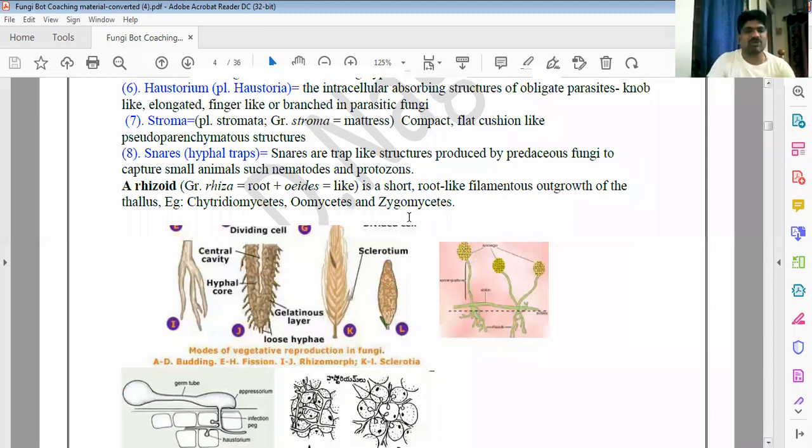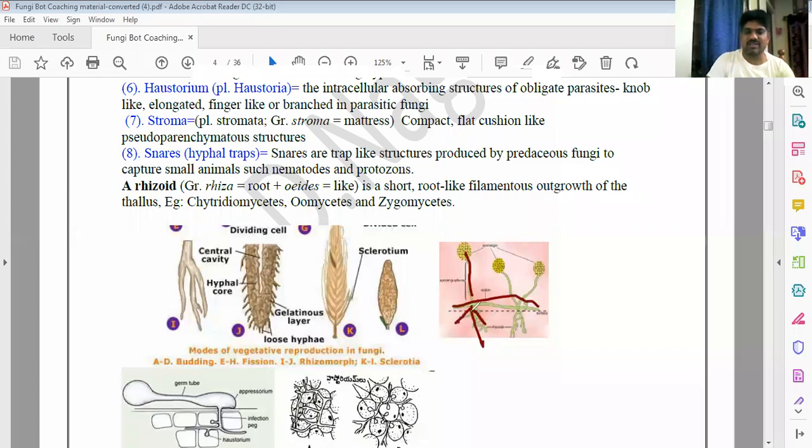And then the most important other one is the rhizoids. Rhizoids are present only in the Zygomycotina, Rhizopus, Mucor. You see the rhizoids here? You know the stolon, the sporangiophore, the rhizoids. The rhizoids are like a root.